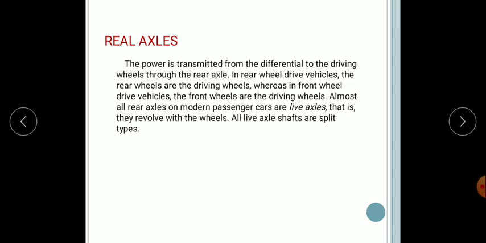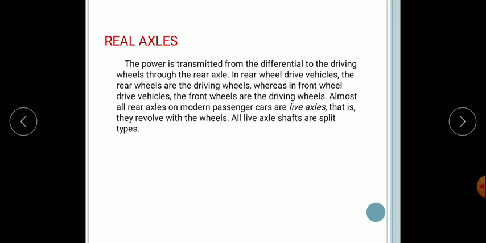Next comes the rear axle. So what is this rear axle? The power is transmitted from the differential to the driving wheels through the rear axle. In rear wheel drive vehicles, the rear wheels are the driving wheels, whereas in front wheel drive vehicles, the front wheels are the driving wheels. Almost all rear axles on modern passenger cars are live axles, that is, they revolve with the wheels. All live axle shafts are split types. The wheels mounted on such axles will rotate freely on them.